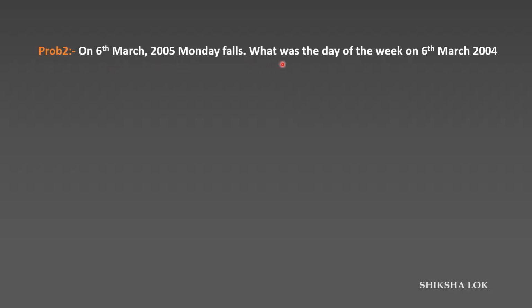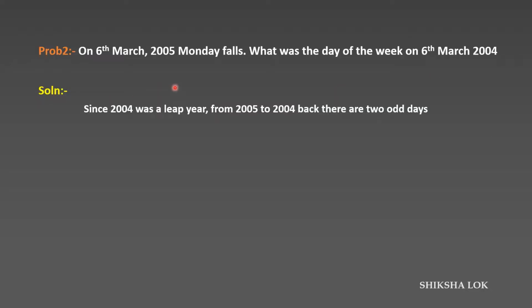Second problem. On 6th March 2005, Monday falls. What was the day of the week on 6th March 2004? So we're going back now. 2004 is a leap year, first of all. For a leap year, there is addition of 2 days or subtraction of 2 days based on our requirement. From 2005 we need to go back to 2004, so there are 2 odd days we need to subtract, because 2004 is a leap year. So 6th March 2005 is Monday, and Monday minus 2 odd days equals Saturday. Therefore 6th March 2004 is Saturday.